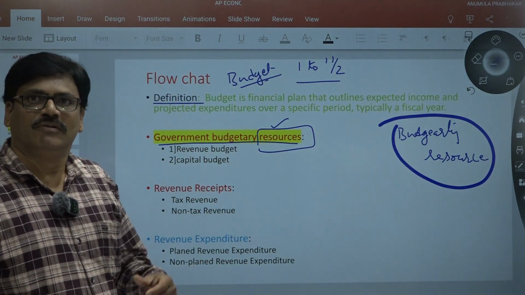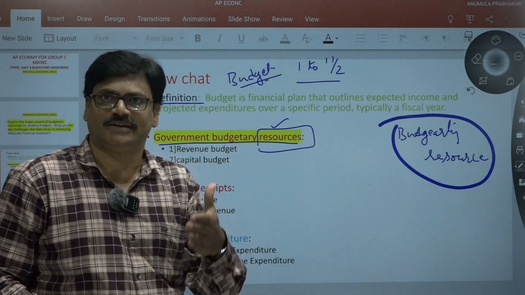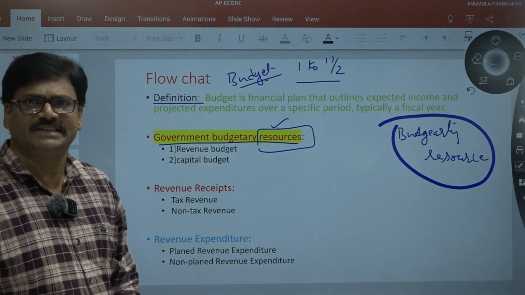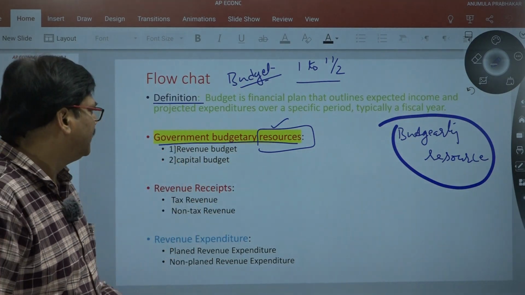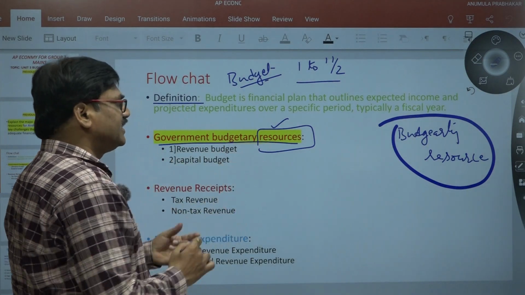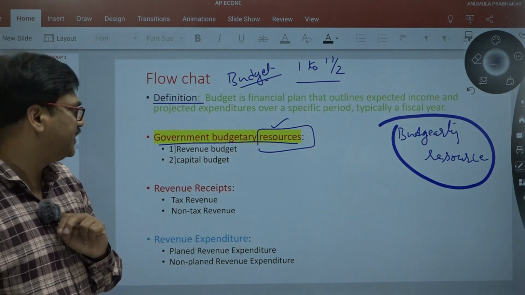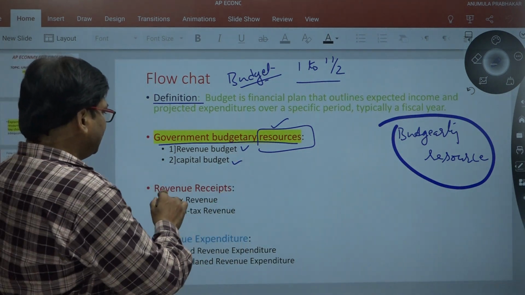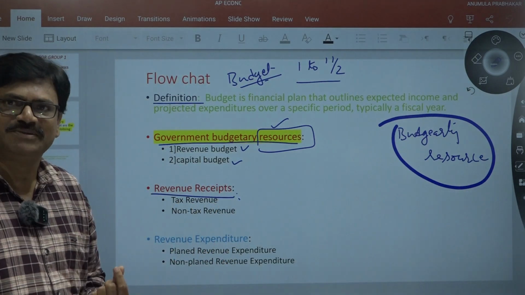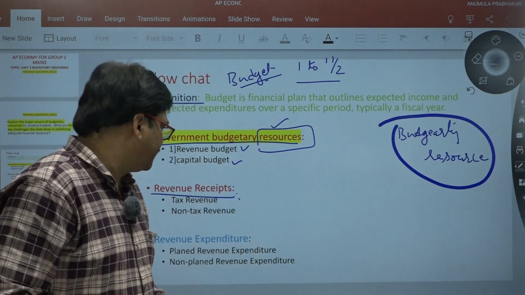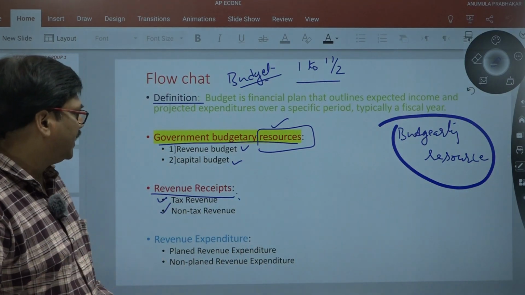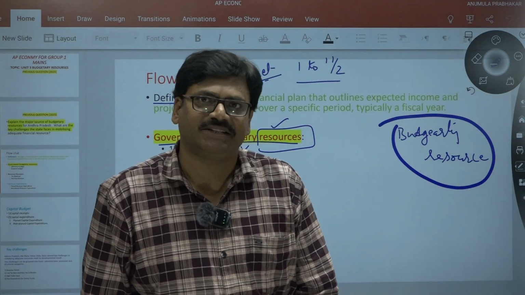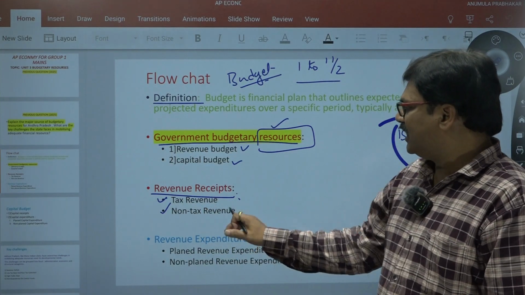That's why you form the budgetary resources, whether for Andhra Pradesh, Telangana, or India; this is completely the same for all of them. For any government, there are two types of budget: the revenue budget and the capital budget. Then revenue receipts, which are tax revenue and non-tax revenue. Receipts always mean income; the income of the government is nothing but receipts. So tax revenue and non-tax revenue.